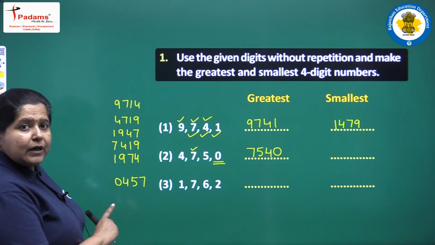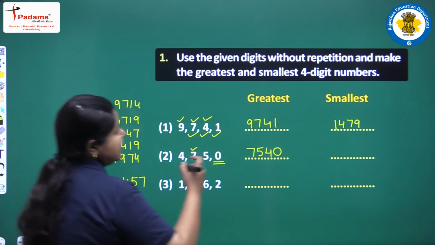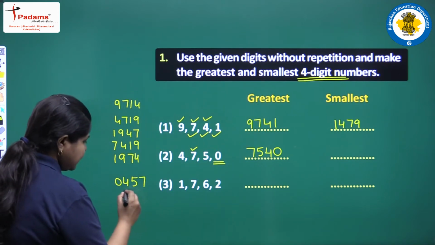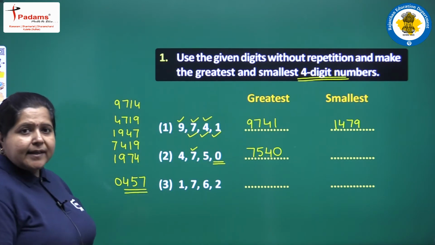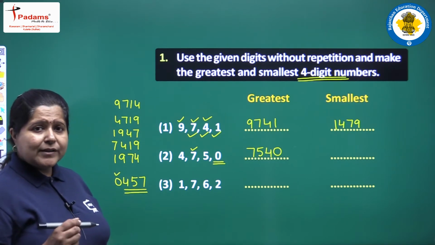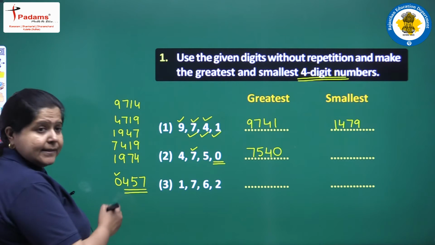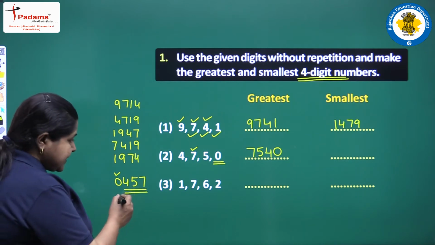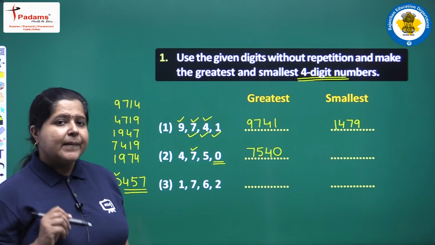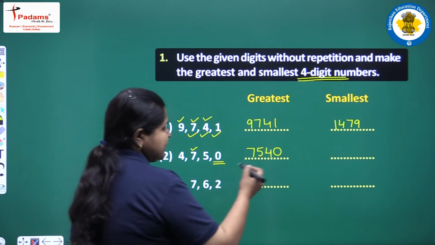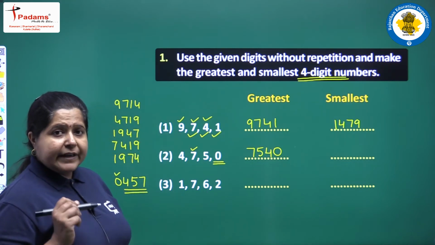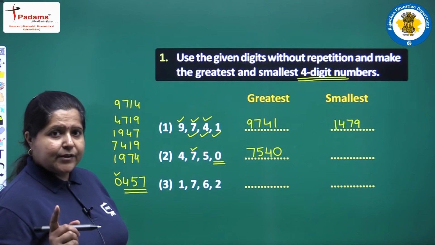Now it is no more a 4-digit number, but we were asked to write a 4-digit number. It is a 3-digit number because if we start a number by 0, it does not have value at the beginning place. So we cannot start with the smallest digit 0. So be cautious every time whenever the smallest digit is 0.